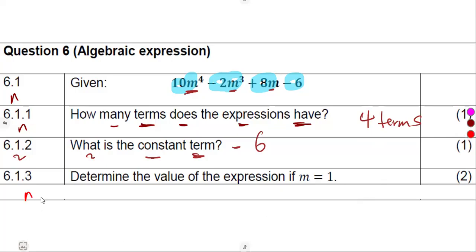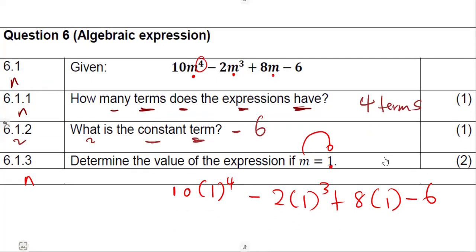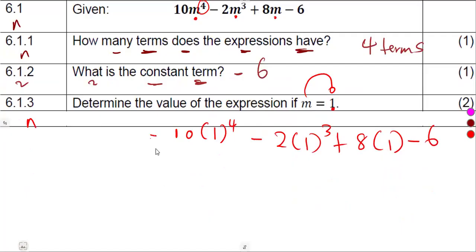Then lastly, determine the value of the expression if m is equal to 1. They are simply saying, in place of m, put a 1. Where we see m, put a 1. So this is going to be 10 into 1 to the exponent of 4, minus 2 into m, our m is 1, so that's 1 to the exponent of 3, plus 8 into m, which is 1, minus 6. We substitute, then we can simplify. You can even use your calculator, it's fine.